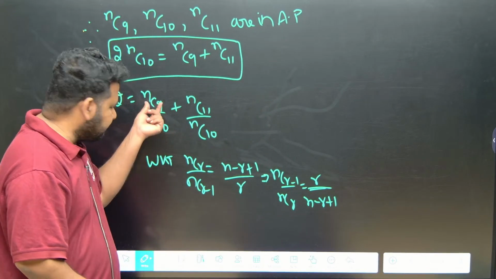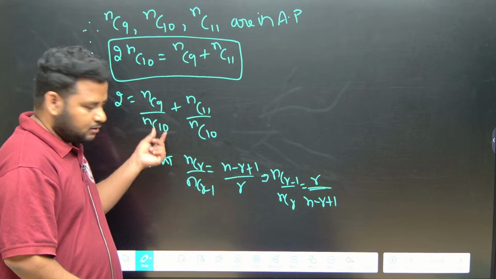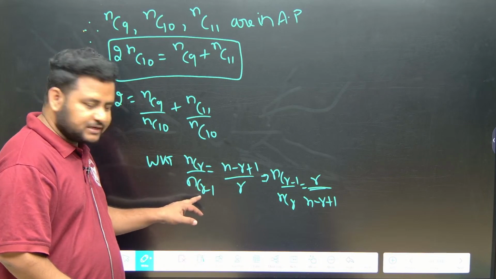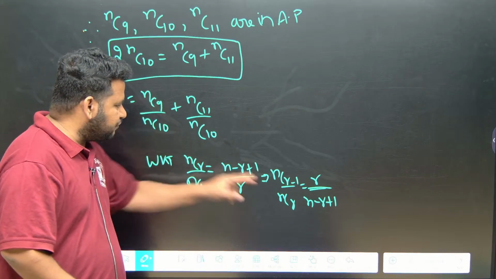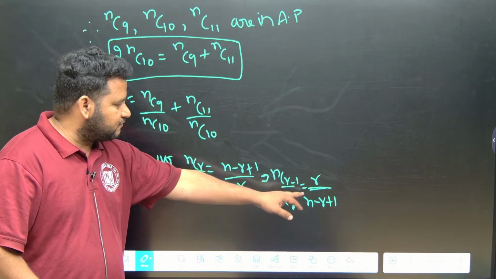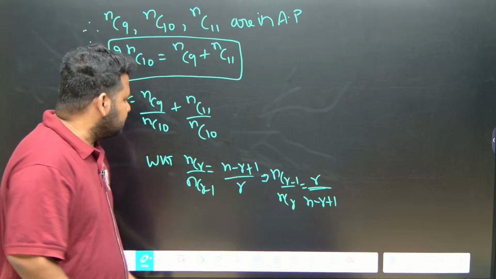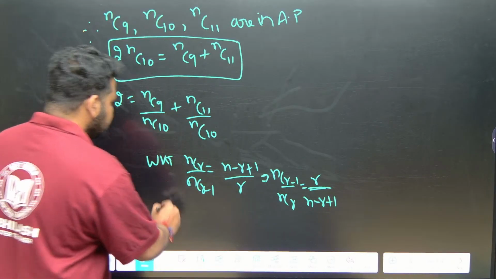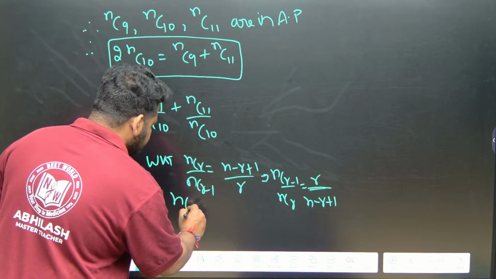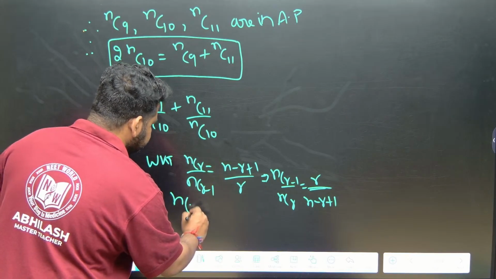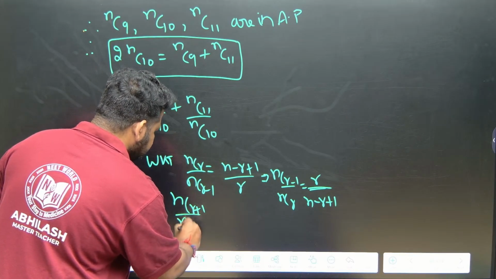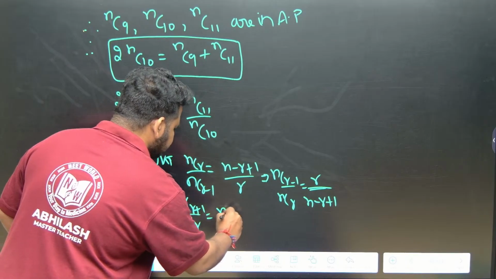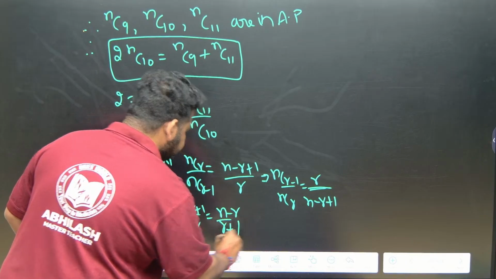See here, this is a smaller number, this is a bigger number. NCR by NCR minus 1 is the formula, but here it is in the form of NCR minus 1 by NCR. So this will become R by N minus R plus 1. Now, this is of the form NCR plus 1 by NCR, and this formula we can use. So this will become N minus R by R plus 1.